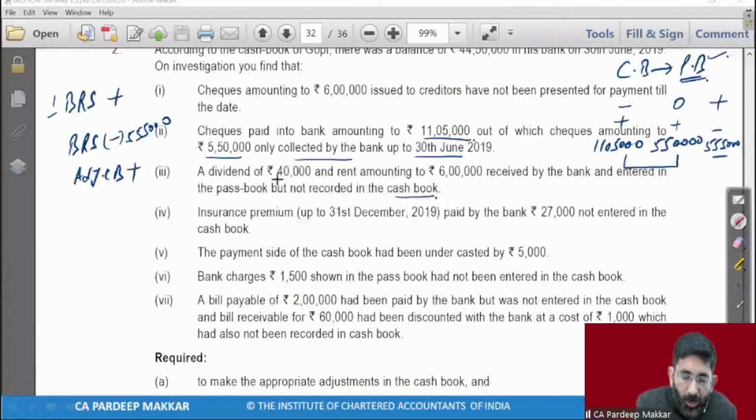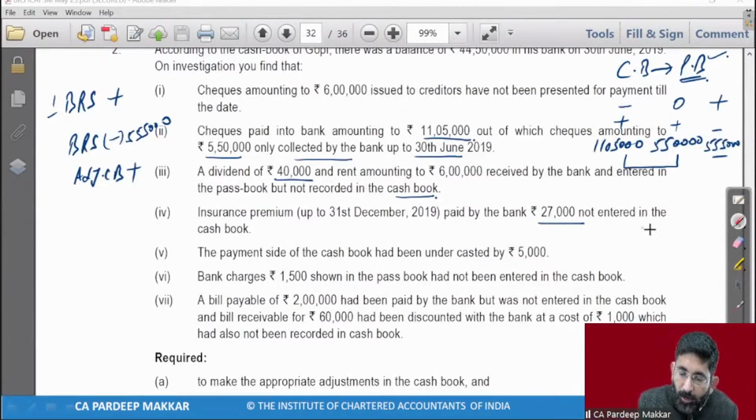Exactly, because a dividend of rupees 40,000 has been received, omitted to be recorded in the cash book as the information is not received. So this is lack of information, which has already been discussed, that the cash book is ours, so we can enter it, there's no problem. So it will be entered in the cash book.